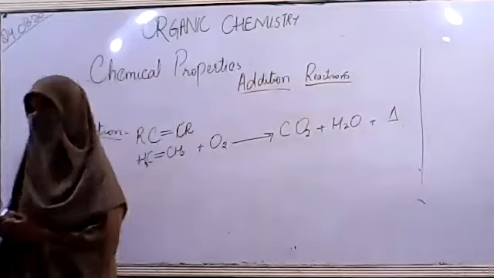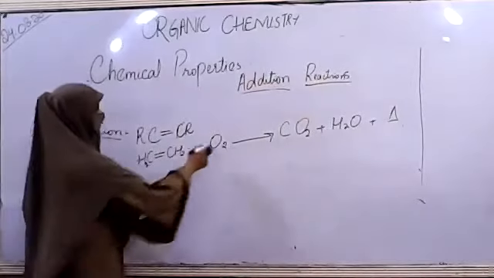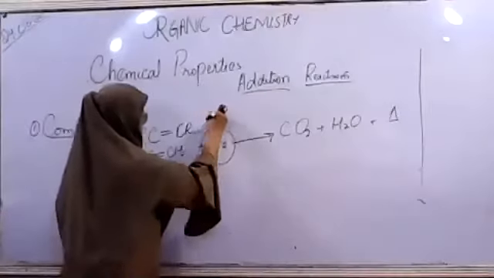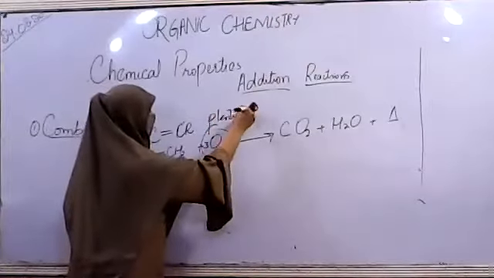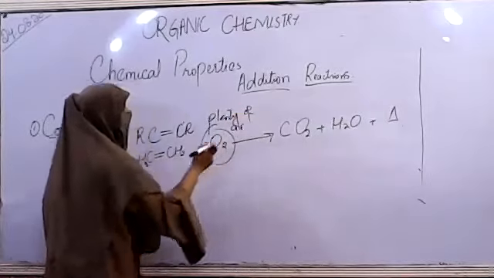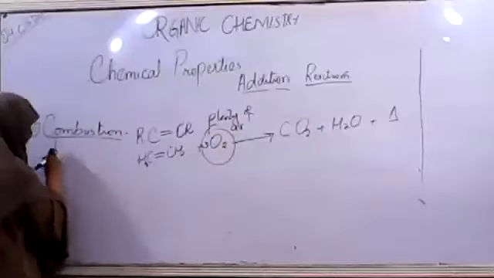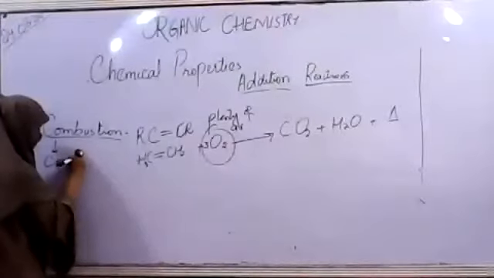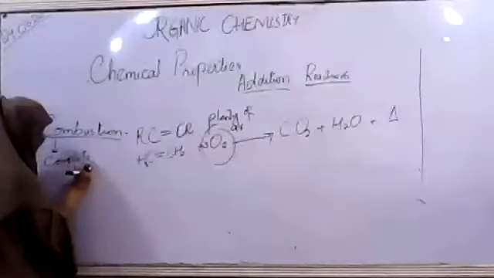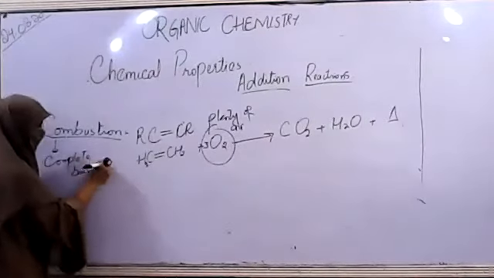But that is the reaction that is occurring in the presence of plenty of air. And in plenty of air, the kind of combustion is called complete burning.